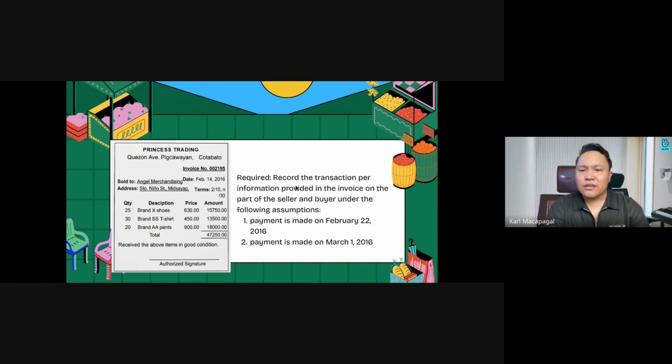Okay, so what are the requirements? Record the transaction for information provided in the invoice on the part of the seller and the buyer under the following assumptions. Assumption 1: payment is made on Feb 22. And assumption 2: payment is made on March 1, 2016. Again, when is the last day of the 2% discount? That is on Feb 24. And therefore, only assumption 1 has a discount. Assumption 2 has no discount.